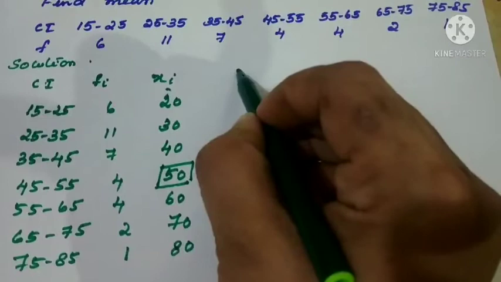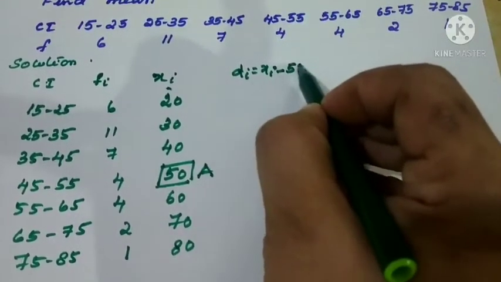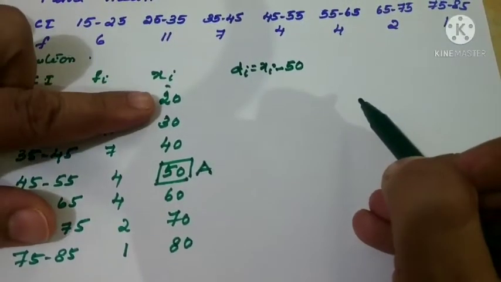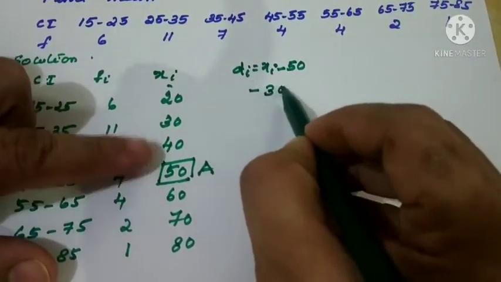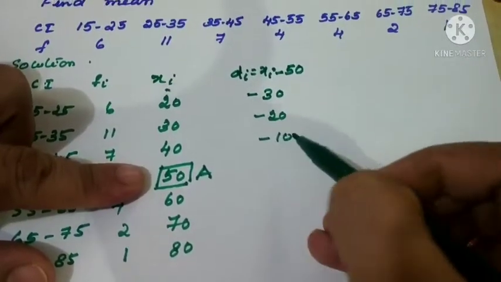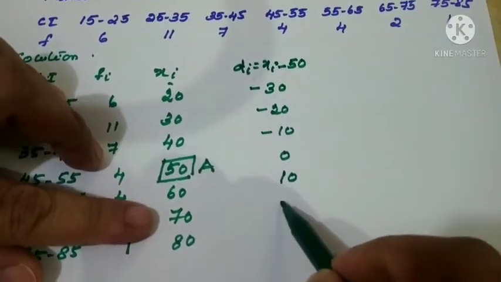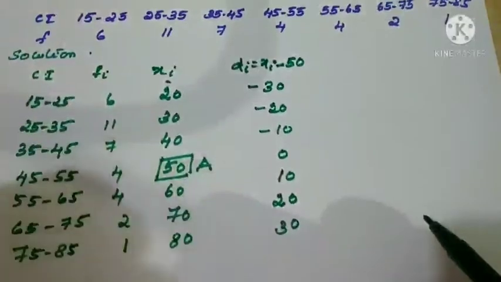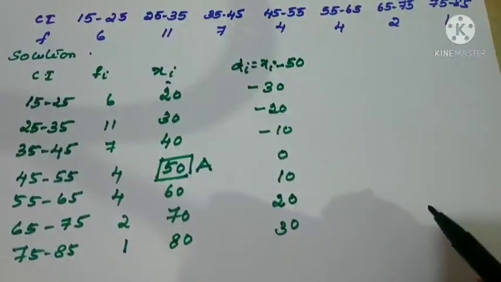What is the next column? di equal to xi minus a. Instead of that I am writing xi minus 50. The first observation xi is 20. 20 minus 50 is minus 30. 30 minus 50 is minus 20. Then minus 10. Here 0. Now 60 minus 50 will come: 10, 20, then 30. Don't add here. We are not calculating sigma di. If you add, everything will get cancelled. You will get 0 only.